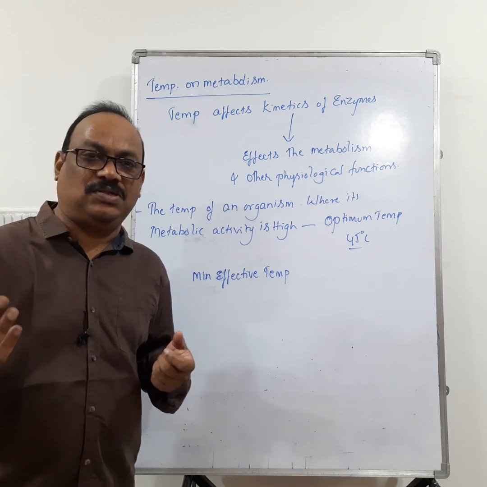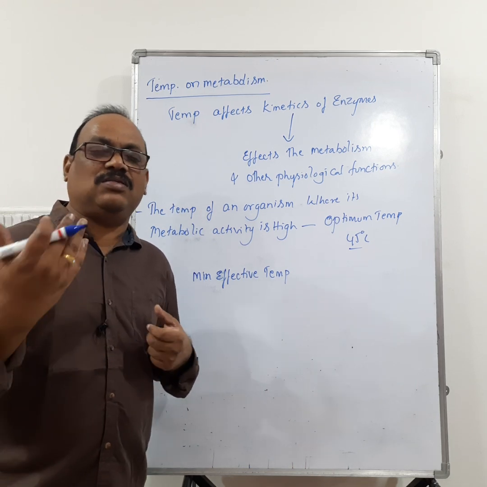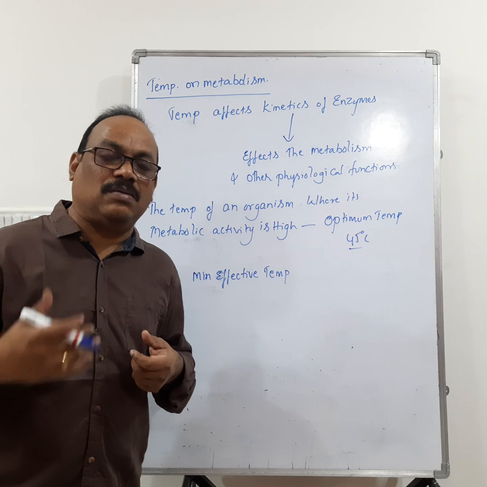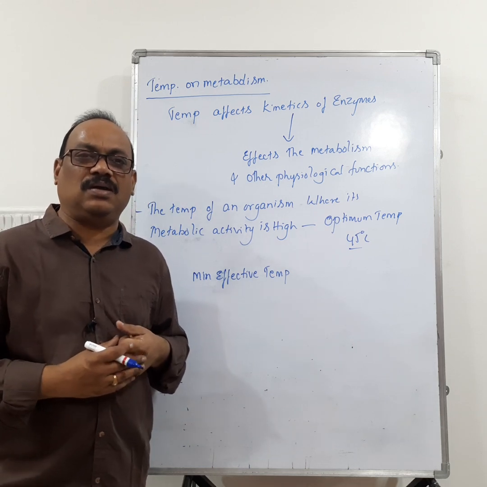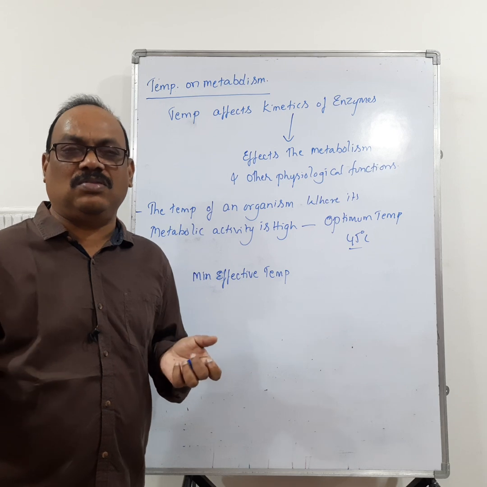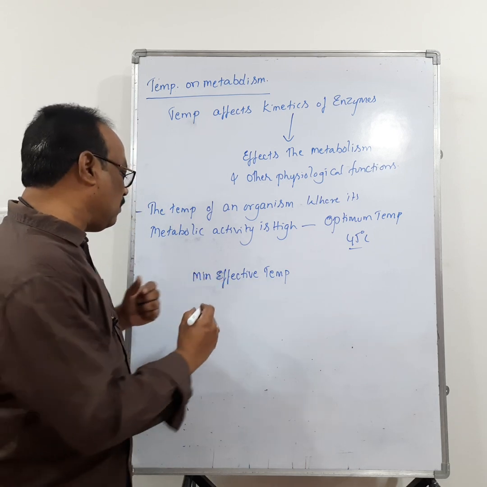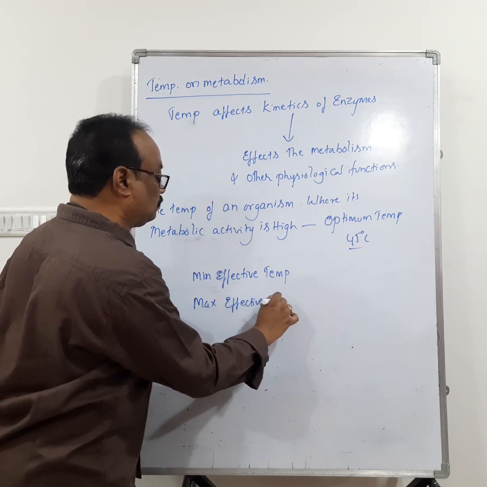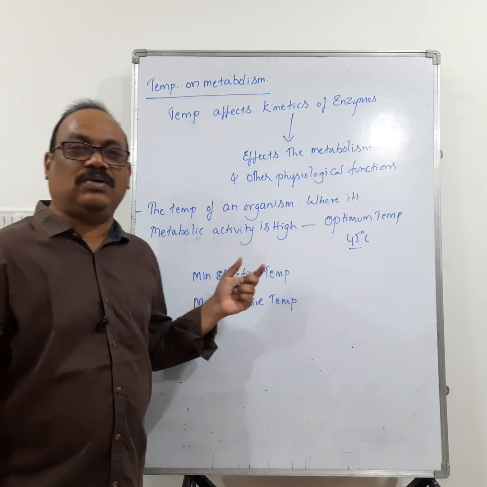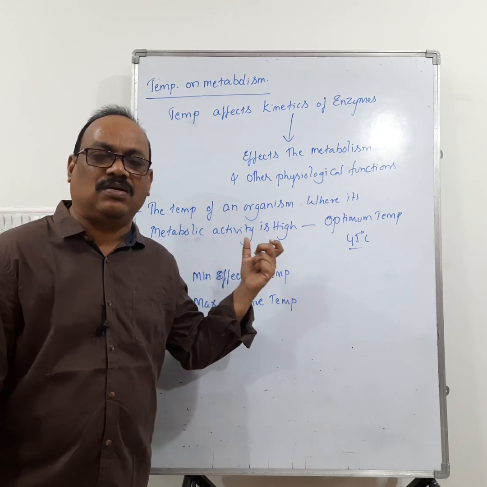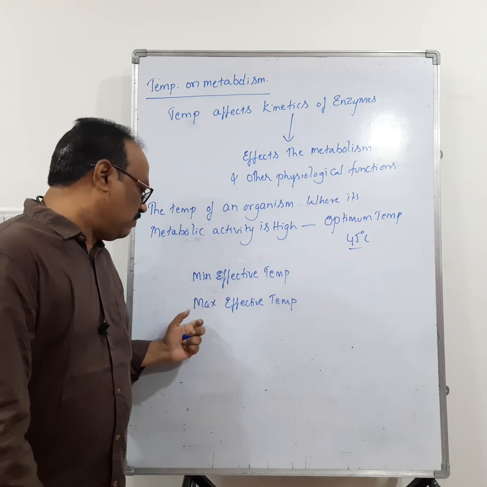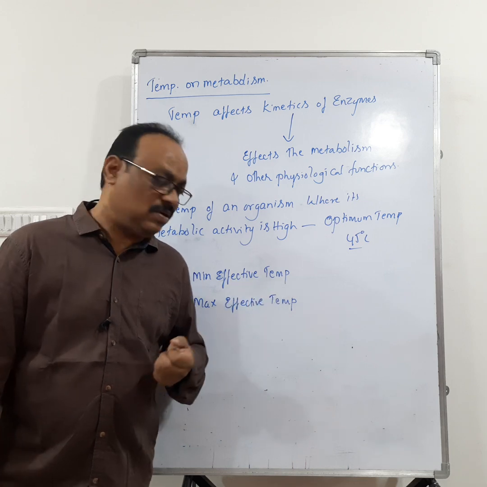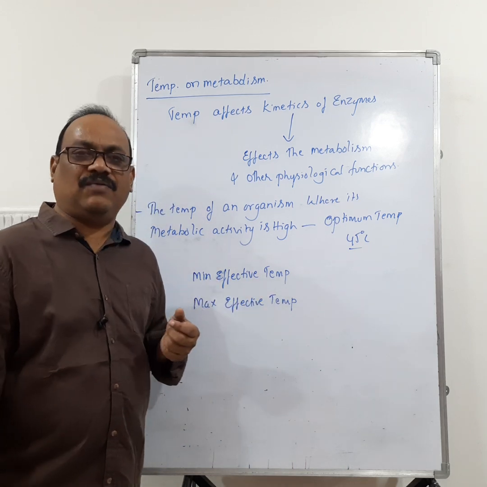Then the maximum temperature at which an organism can survive is called the maximum effective temperature. Okay, if the temperature goes beyond the maximum effective temperature, then the organism undergoes heat coma. So remember that: minimum effective temperature, maximum effective temperature. The minimum effective temperature is the minimum temperature at which an organism can survive. The maximum effective temperature is the maximum temperature at which an organism can survive.